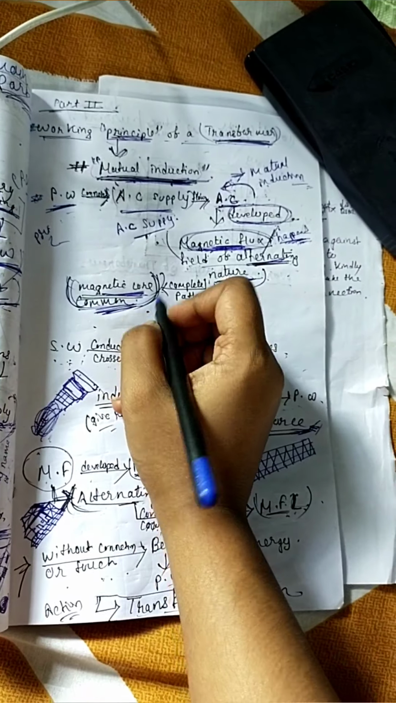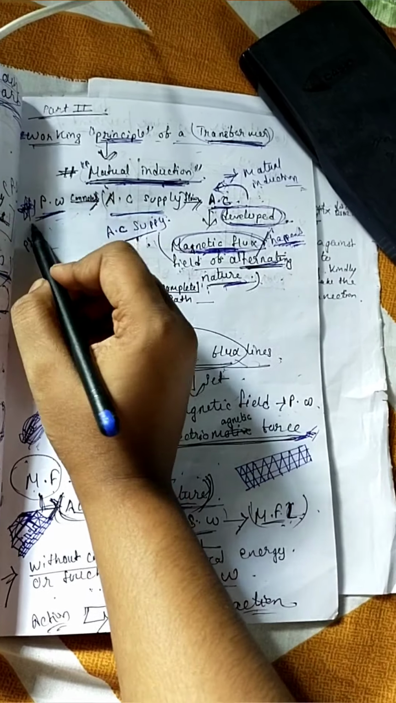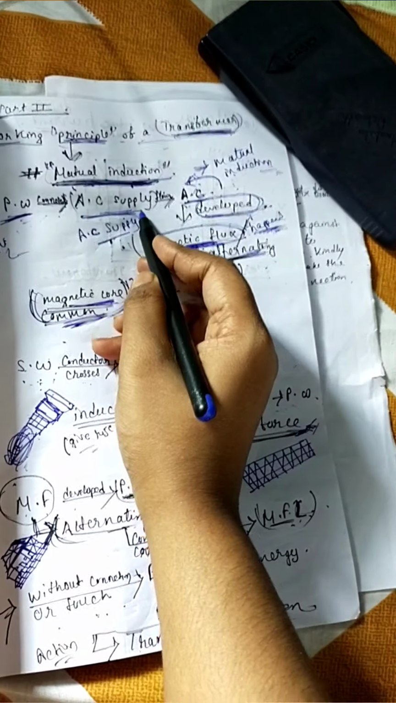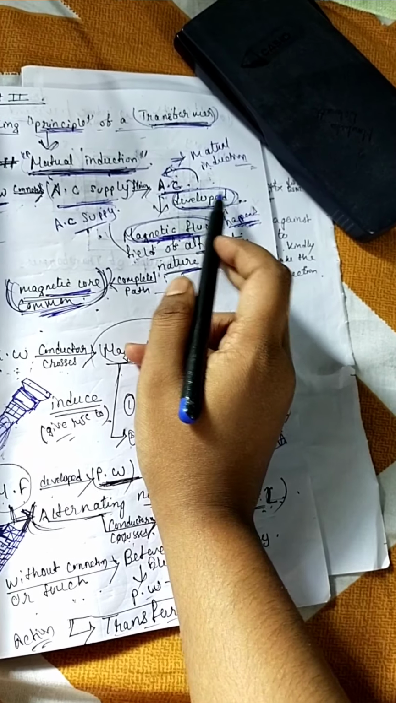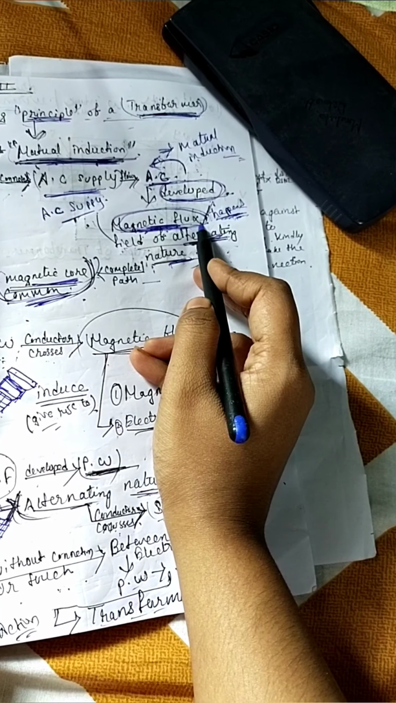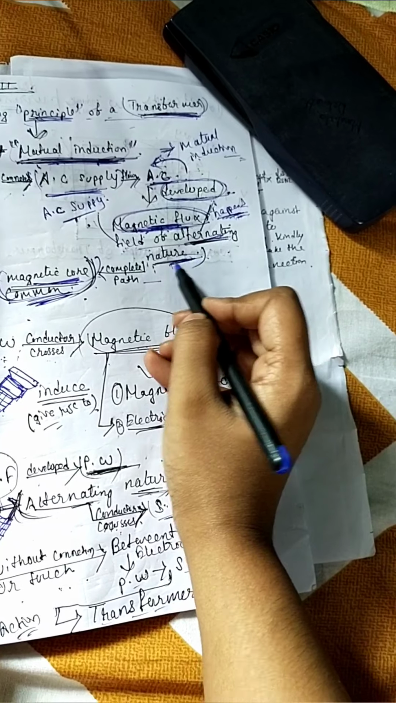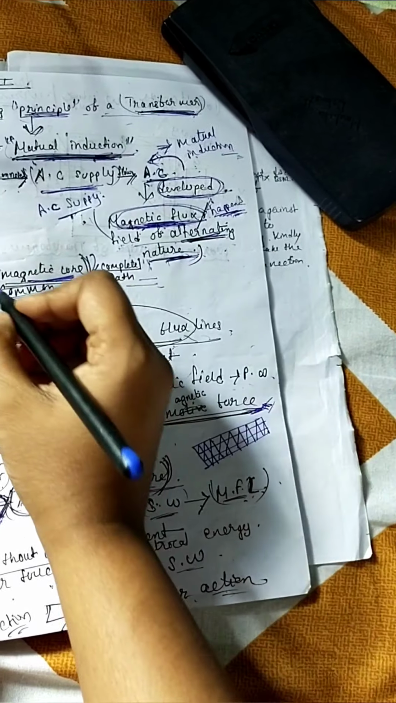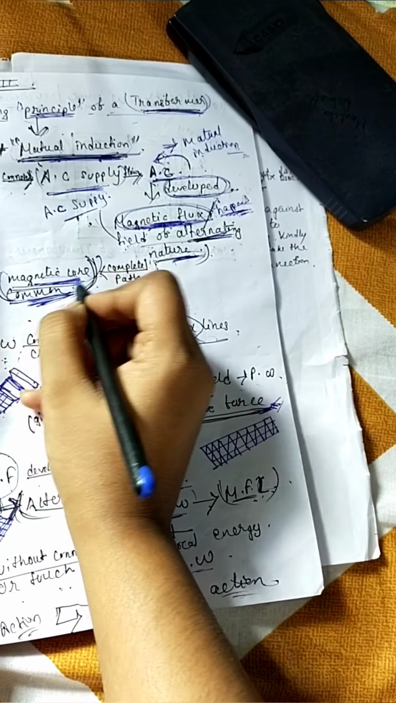Remember, once again I am repeating: when the primary winding is connected to AC supply, then AC current flows through it, due to which magnetic flux is developed, which is known as a field of alternating nature. That magnetic flux completes its path through a magnetic core, the common magnetic core.